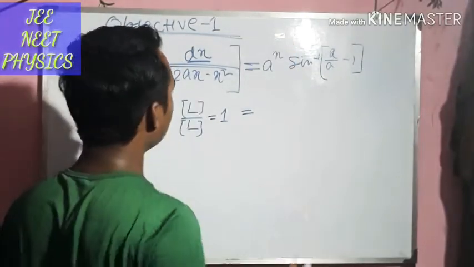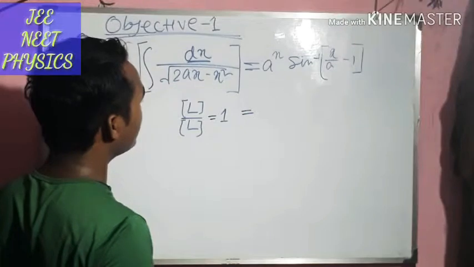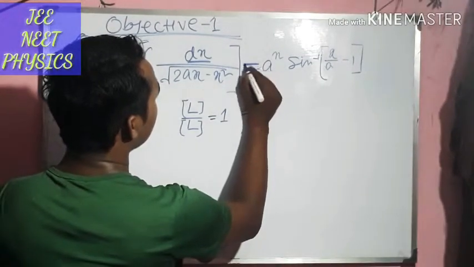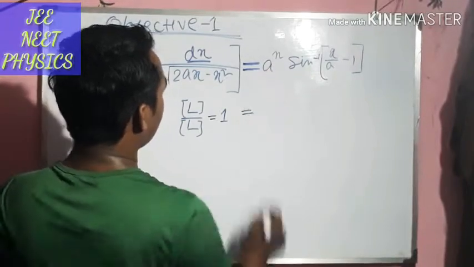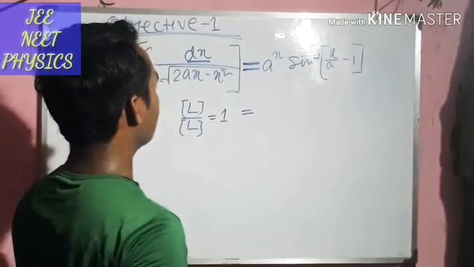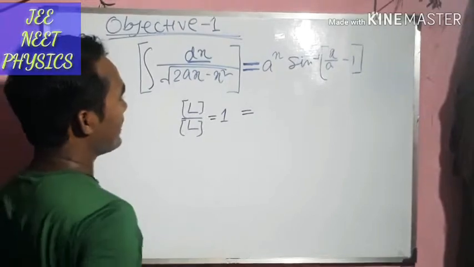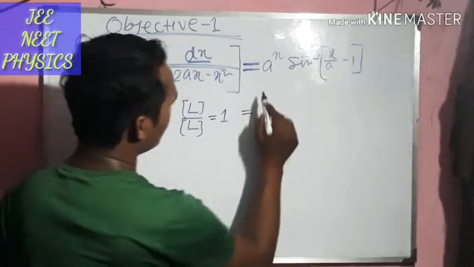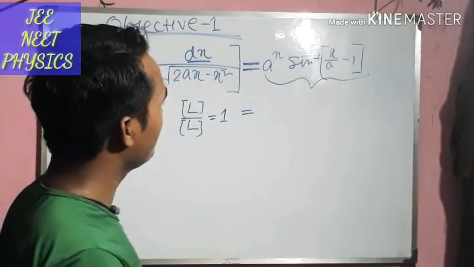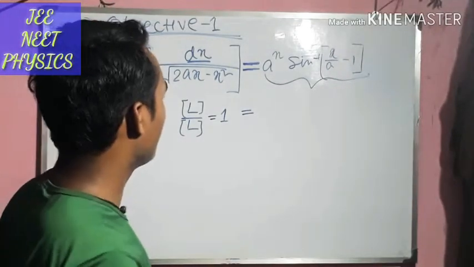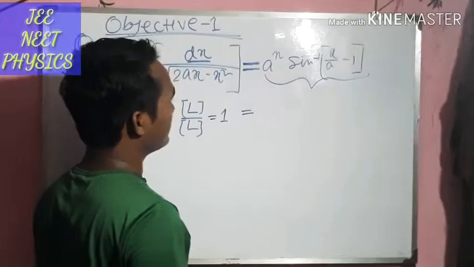Press the I button and go to the previous video. You can see that I told you that on both sides of the equal sign, quantities must have the same dimension. So this quantity also should be dimensionally 1, no dimension.